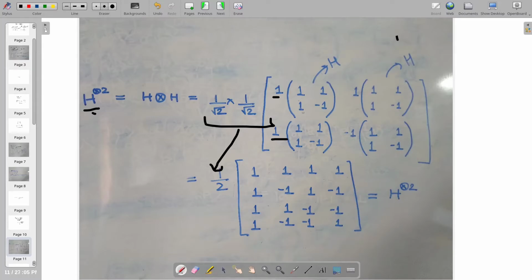So it is nothing but multiplication of each coefficient with the whole Hadamard itself. We obtain this matrix, which is H to the power tensor 2. So if we multiply it with any 4 by 1 matrix which denotes the state of a given 2 qubit system, we obtain the result directly instead of performing the product in the end.